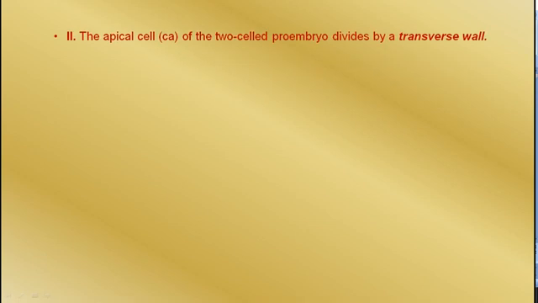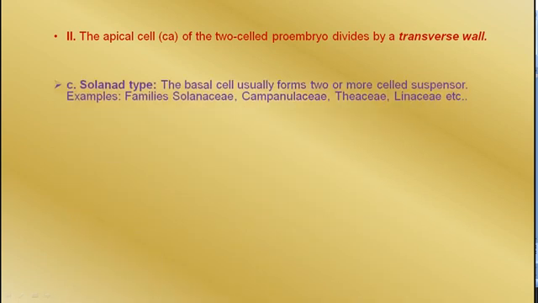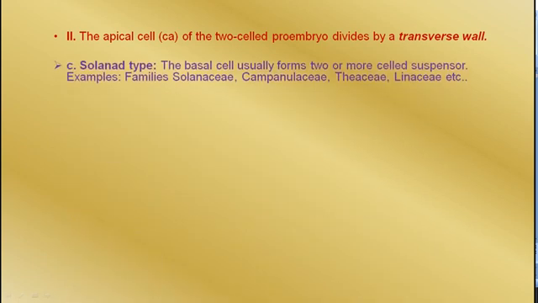Now in the second group, the apical cell Ca of the two-celled proembryo divides by a transverse wall. 3 types are there. In the solanad type, the basal cell usually forms a 2 or more celled suspensor.